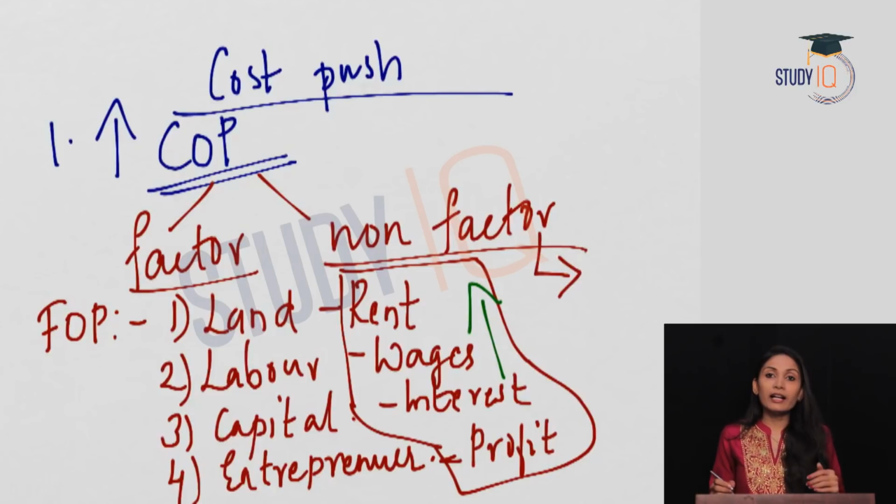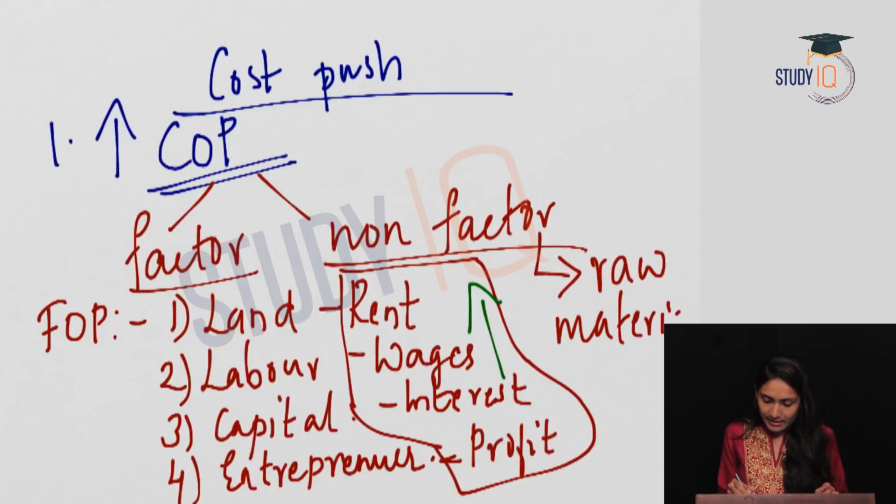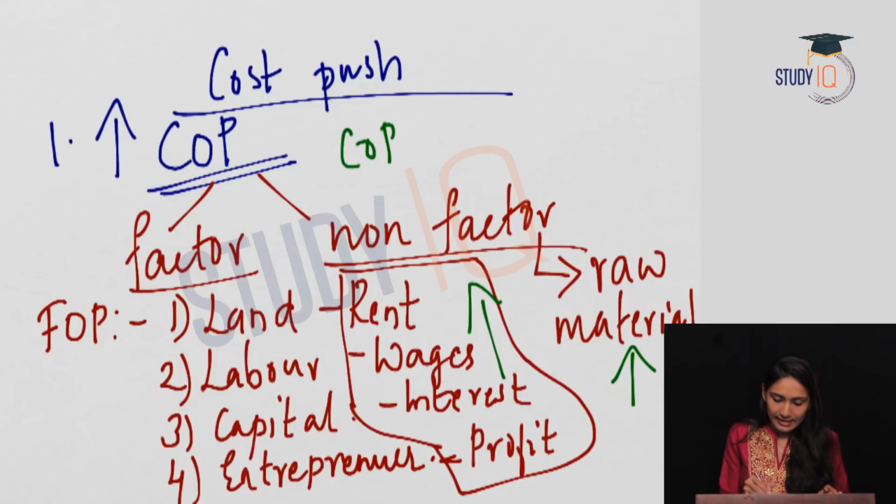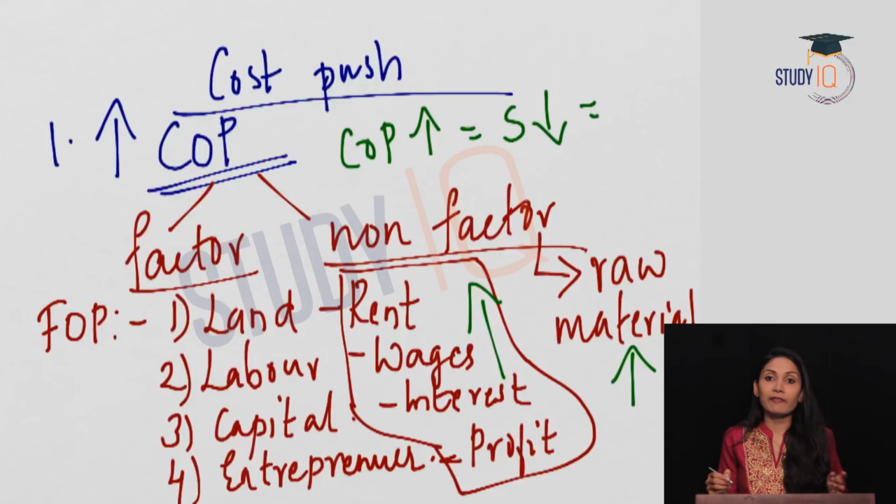So, increase in any of these remunerations to the factors of production will lead to an increase in the cost of production. On the other side, we also have non-factor inputs like the raw materials. So, an increase in the cost of the raw material will also boost up the cost of production. So any increase in the factor or non-factor inputs would lead to an increase in the cost of production in the economy. When cost of production increases, the supply will come down, and once supply comes down, there will be a supply demand gap, and this will lead to cost push inflation.